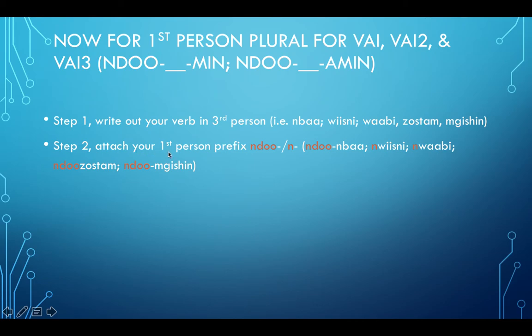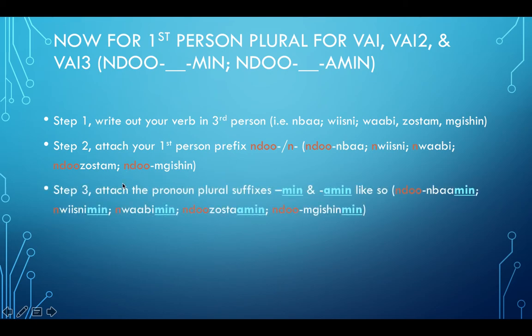Step 2, attach the first person prefix, either ndo or n. So we got ndo nba, ndo wisne, wabe, ndo zostam, ndom gishin. Step 3, attach the pronoun plural suffix, min and amin, like so. So we have ndo nba min for VAI, nwisnemin for VAI, nwabemin for VAI. So for VAIs, you just add n or ndo and min to the end.